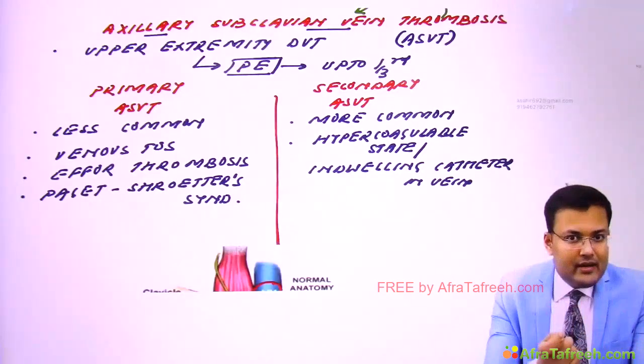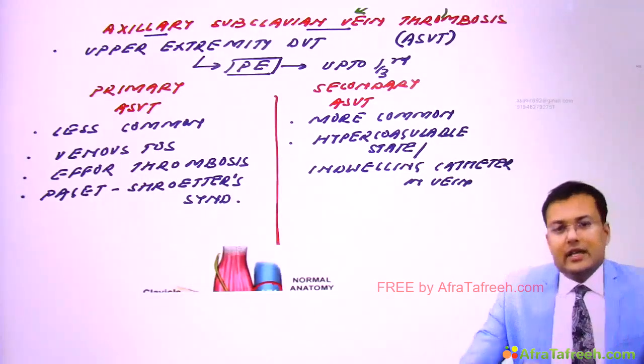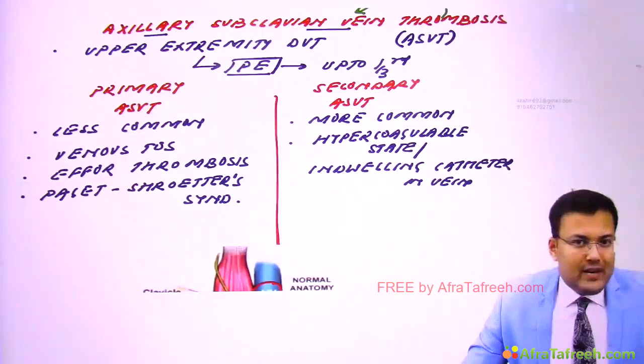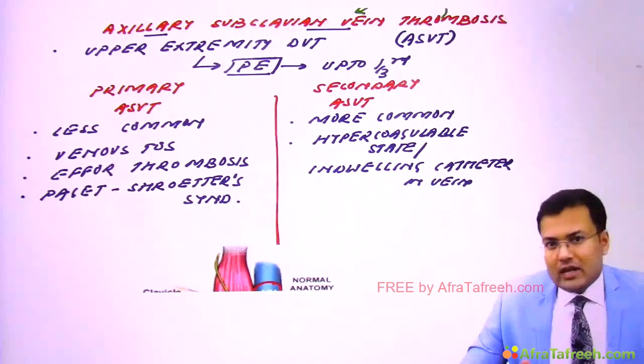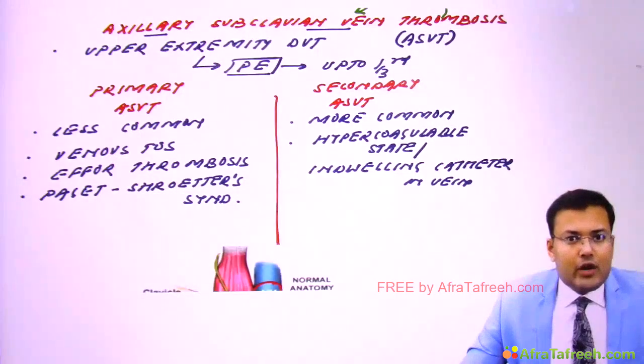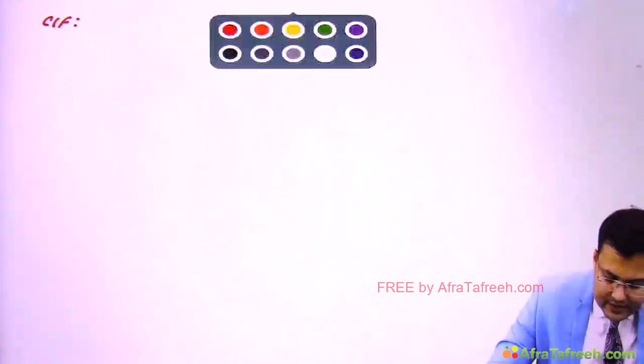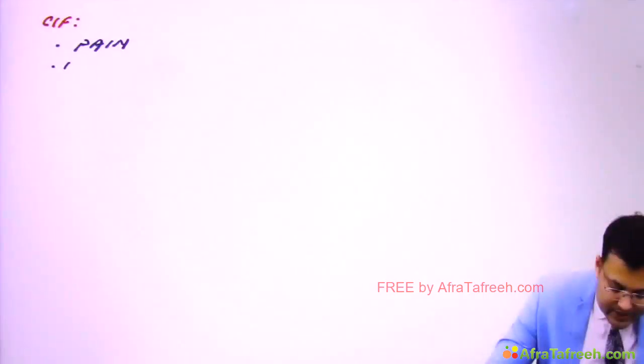So these patients have pain, edema, and bluish discoloration of upper limb.